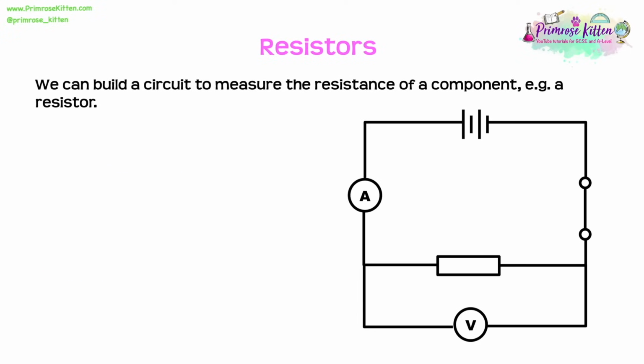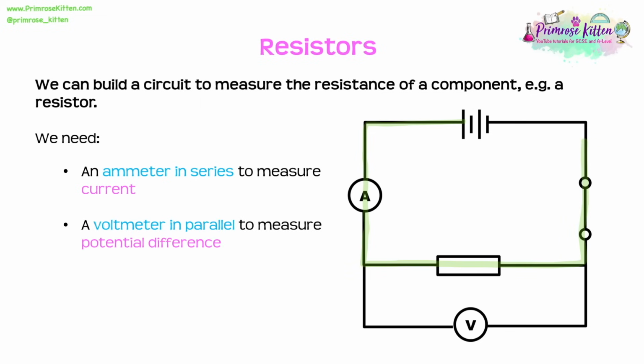Now we need to know how we can build a circuit to measure the resistance of a component, such as a resistor. However, it could be something such as a bulb, thermistor, or anything really. So the two key facts that we need to know is that we need to have an ammeter in series with this component to measure its current, and we need a voltmeter in parallel to measure the potential difference. You can see what this looks like in the diagram here.